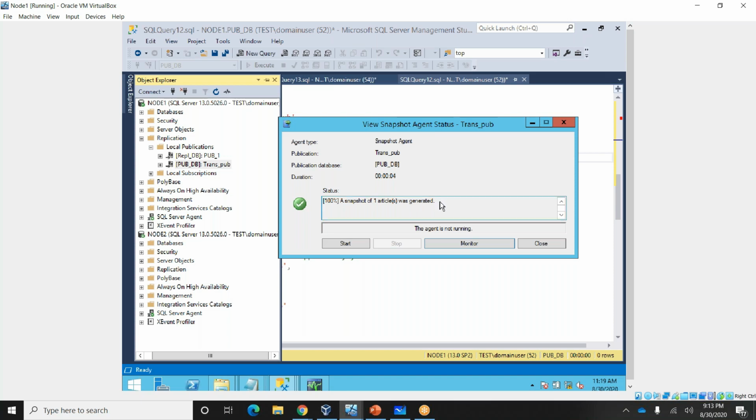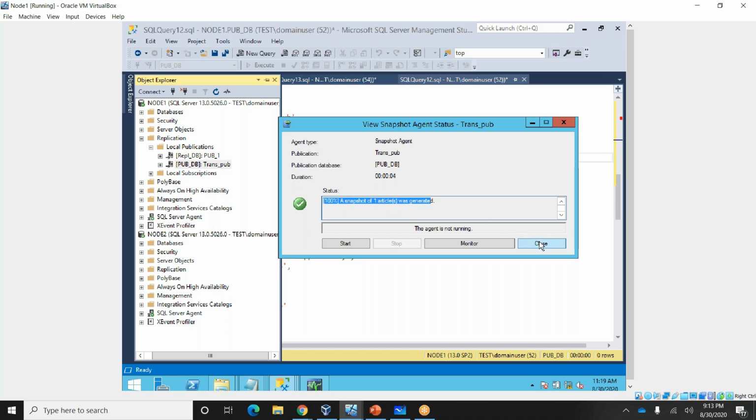You can see right here, it is generating now. Before that it was generating for three. Now it is generating for only one article. You're able to see, right? Only for one article it is generating.